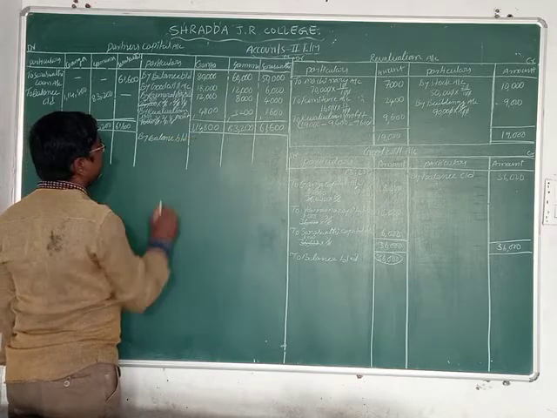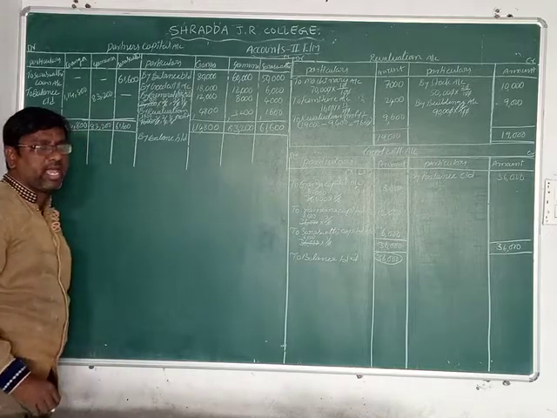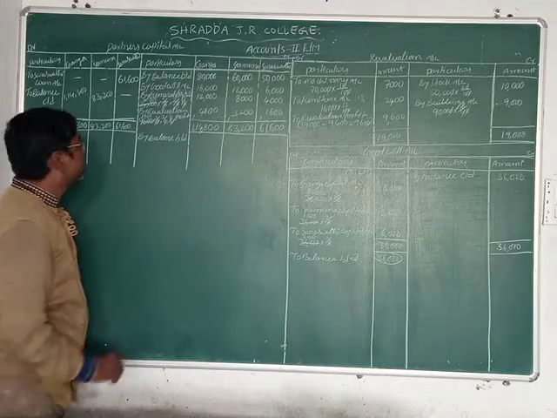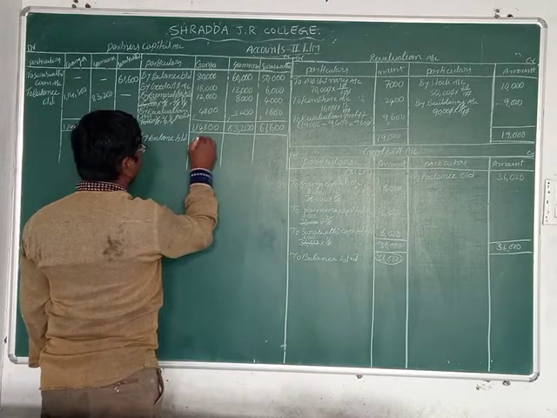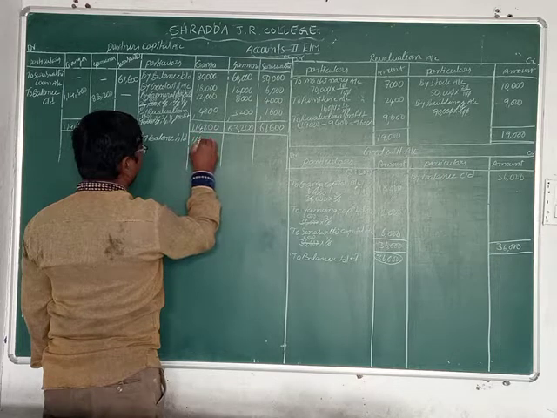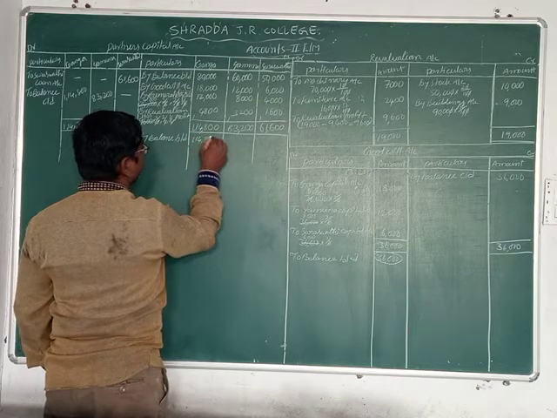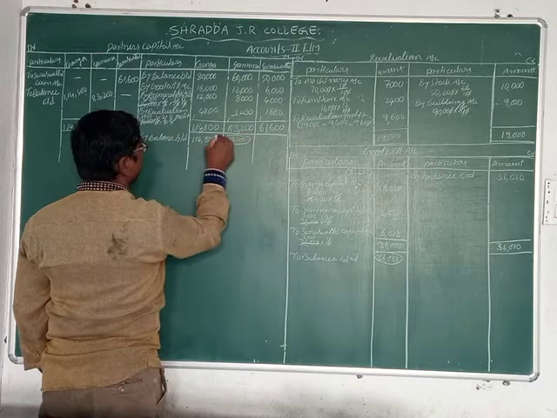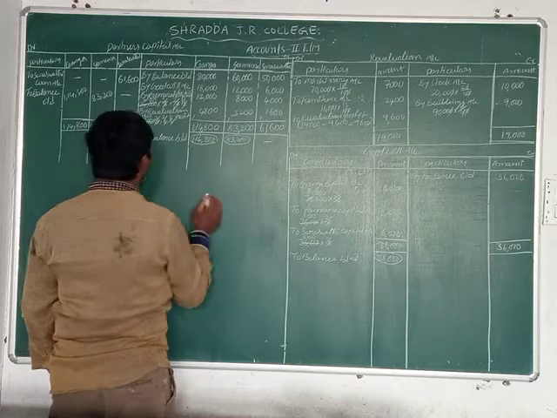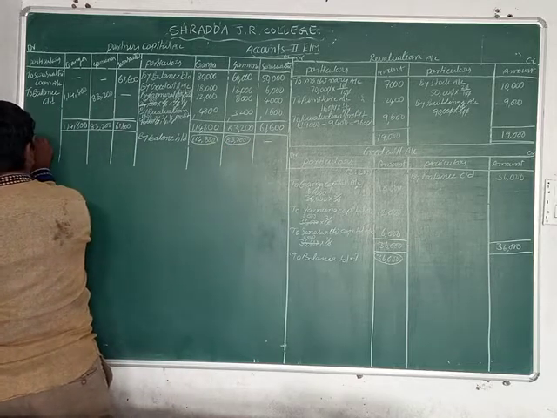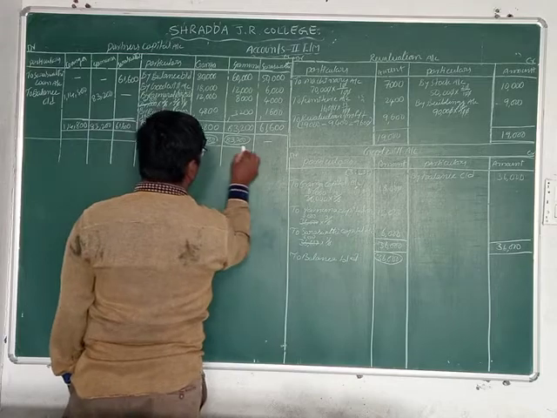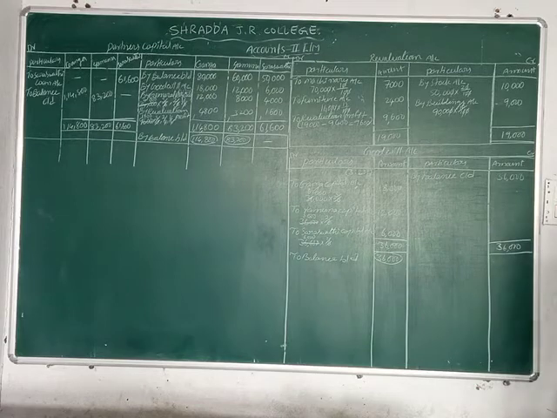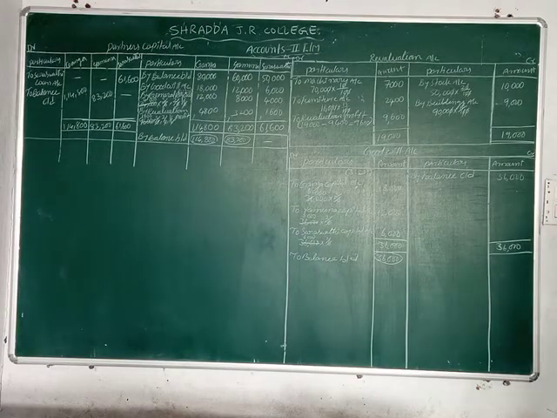Now we can write by balance carried down. How many partners are there? Only 2 members. Who are they? Ganga and Yamuna. So we write 1,14,800, 83,200. These 2 partners only remain in this business. So these 2 partners' capital amounts we can record in the new balance sheet on the liability side.